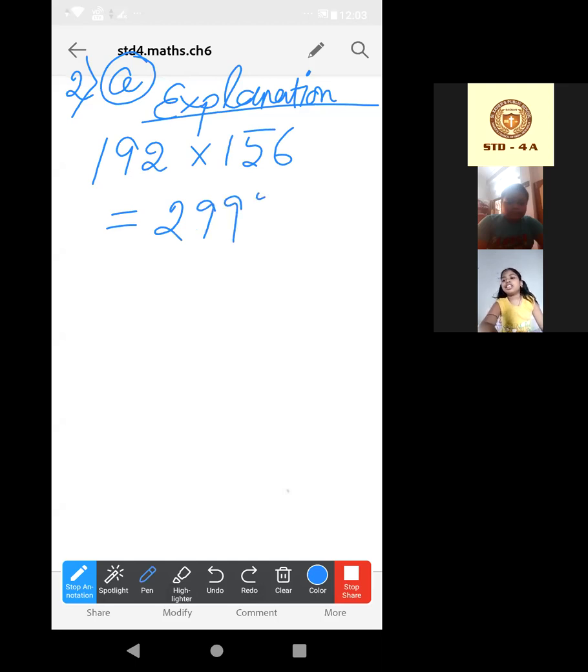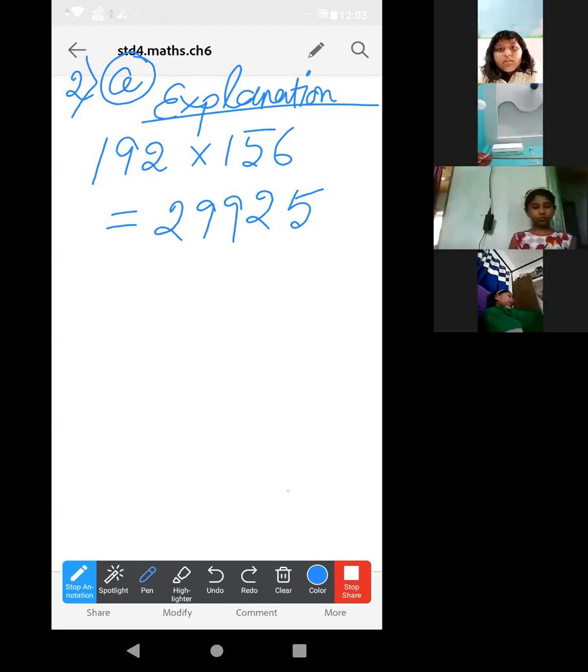So question number 2A. It is given the product of 192 and 156 is 29,925. So will this be true or false? True? Yes or no? Shake your head if yes. No, it is not true. Why? False, though.